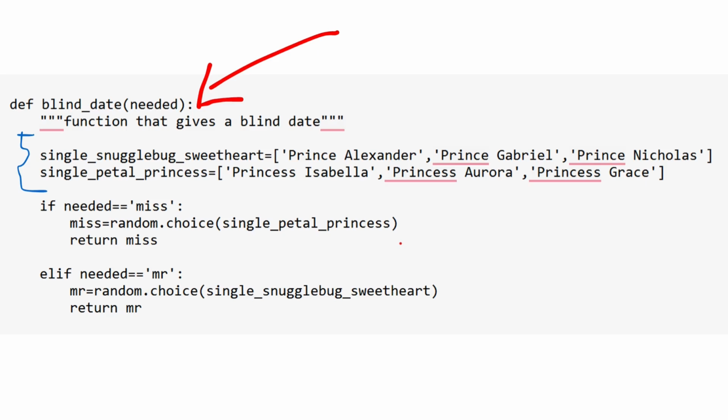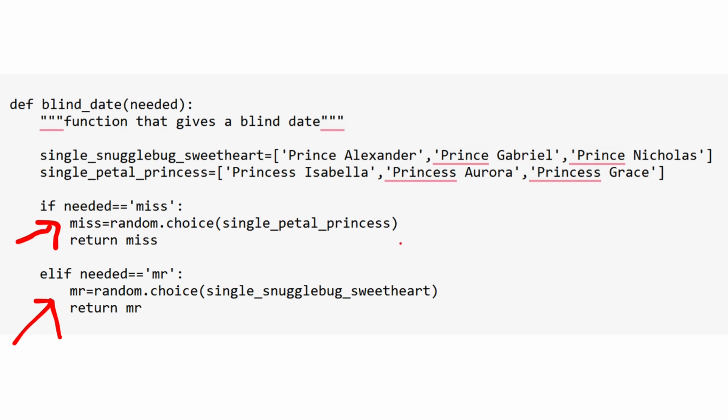So for that, yeah, now it has the if elif block to handle the need of Mr. and Miss accordingly. If the needed value is Miss, then using the random module's choice method, a random Miss, that is a random princess from the single Petal Princess list, will be returned to the line which called the function. And if the needed value is Mr., then using the random module's choice method, a random Mr. from our single Snugglebug Sweetheart list will be returned to the line that called this function.